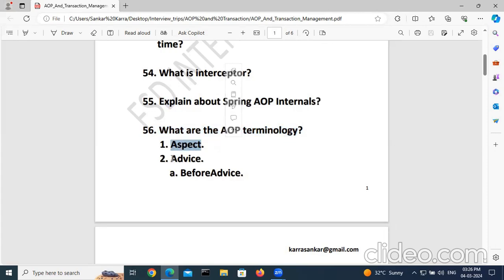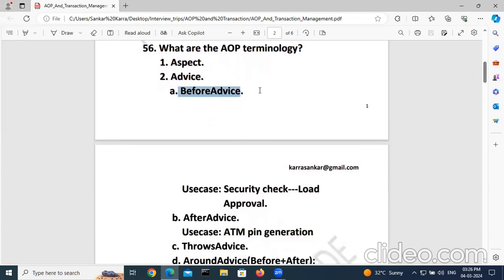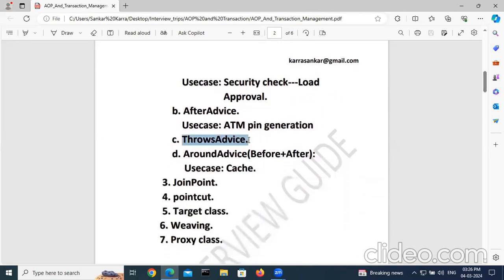Aspect, advice. Advice is again divided into four types. Before advice use case: security check, loan approval. For example, while approving a loan we are verifying the credentials, user validation, whether this user is correct or not. After advice use case: ATM pin generation. Throws advice use case: exception handling. Around advice is nothing but before plus after, use case is caching support.